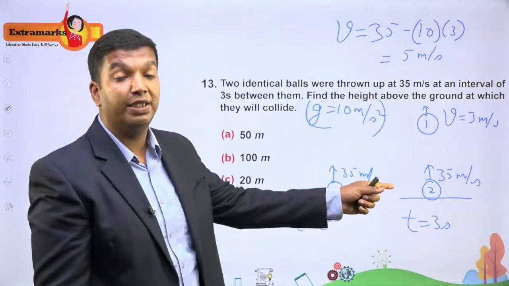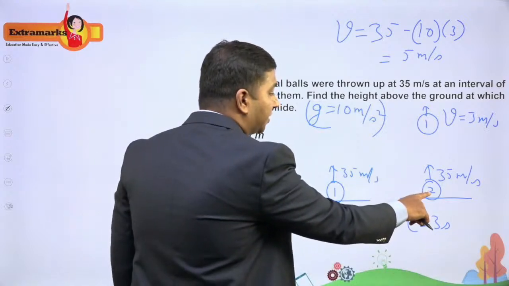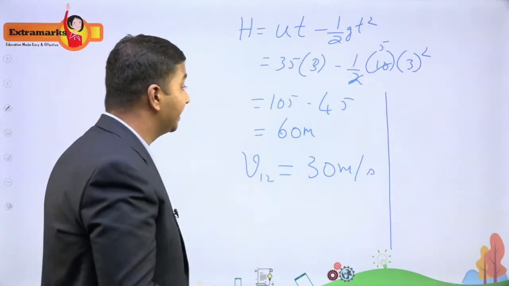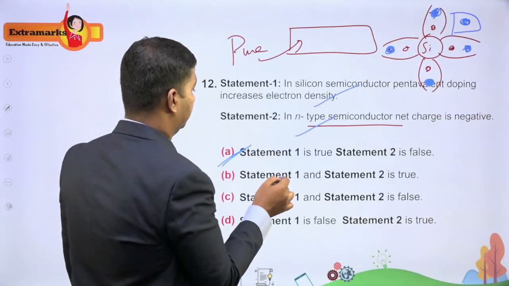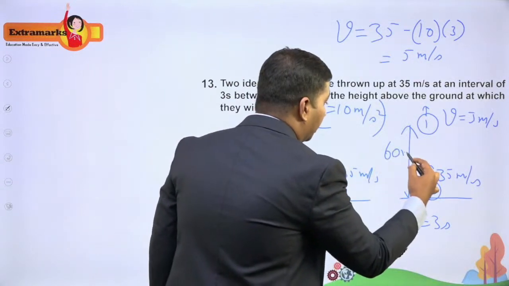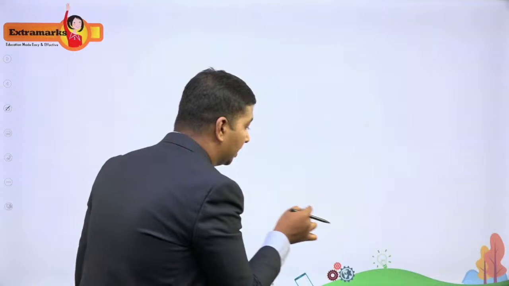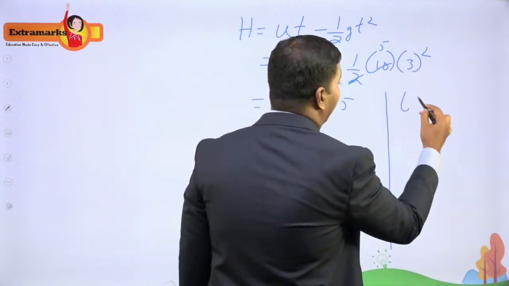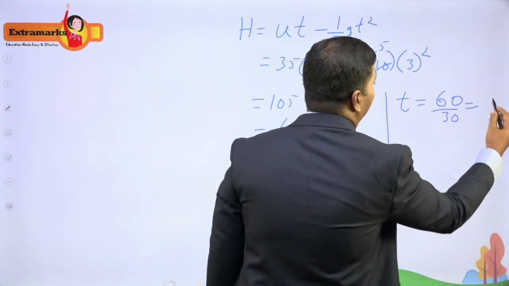Now for that, let me try to find the time at which these two will collide. So at that time, I need to find at what time ball 2 will meet ball 1. Now for that, we know the distance, right? So distance between these two, I have calculated as 60 meters. So let me put it here. Now I want you to observe ball 1 with respect to ball 2, that's all. So this 60 meters, they will cover with the velocity, which is 30 meter per second. Remember, this is the relative velocity. So the time is given by distance by speed. So now I have 60 divided by 30, which is 2 seconds.